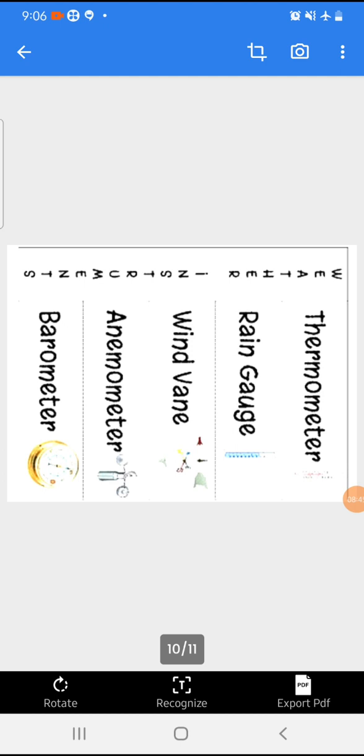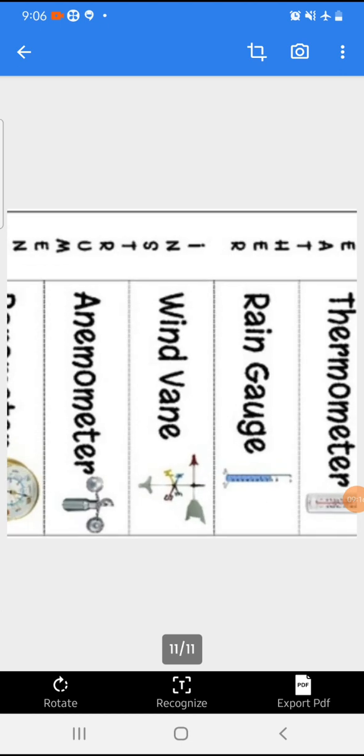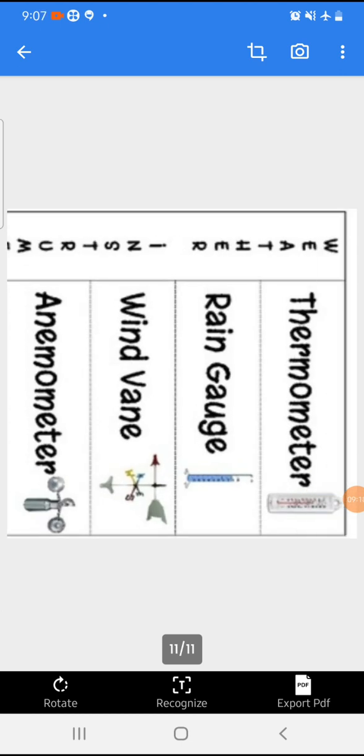Okay, first one is the thermometer. What is a thermometer? The temperature is measured using this instrument. So here you can see the picture of the thermometer, you can see it in your textbook. The thermometer measures temperature in the Fahrenheit scale and Celsius scale, and there is another scale also, which is called Kelvin. Here you can see the picture.